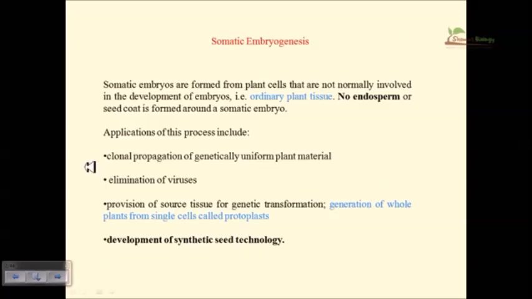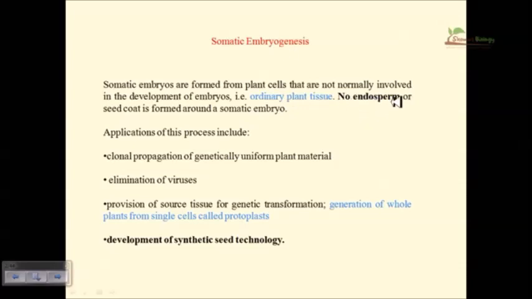Now, we know that plants have an enormous capability of totipotency. That means from one plant cell it can generate the whole living plant. In this case, somatic means the cell is generated from ordinary plant tissue. No endosperm or seed coat is formed around the somatic embryo.